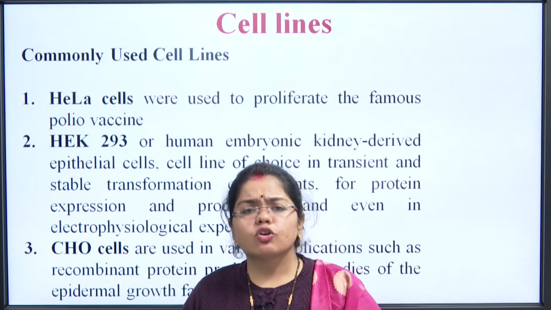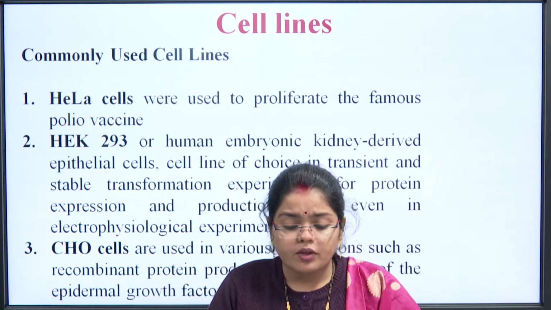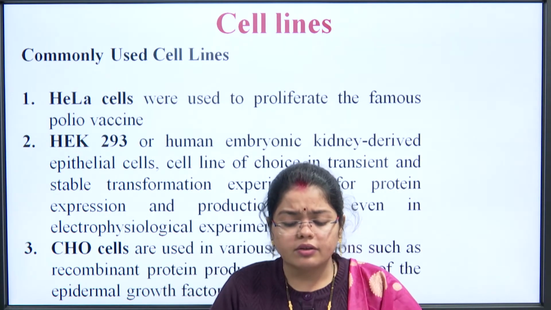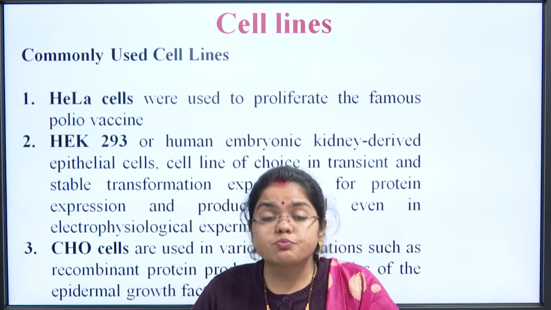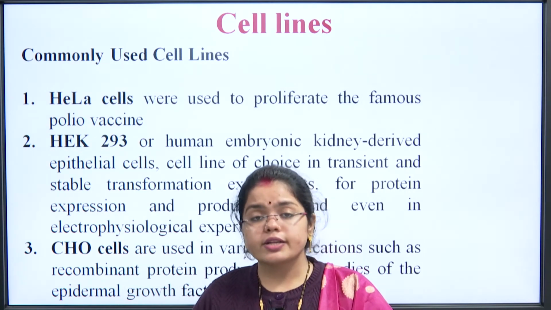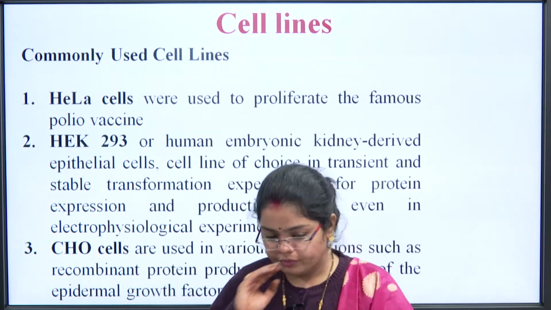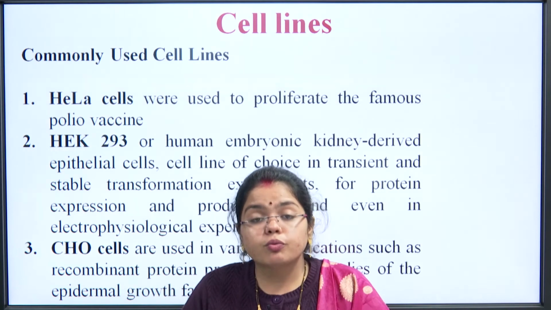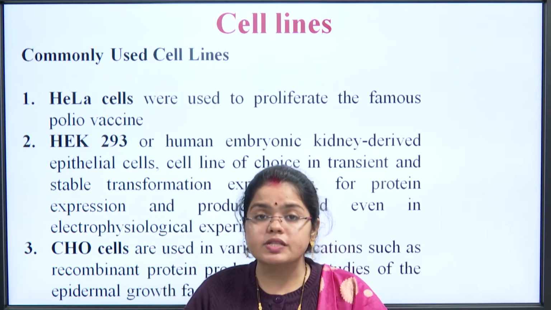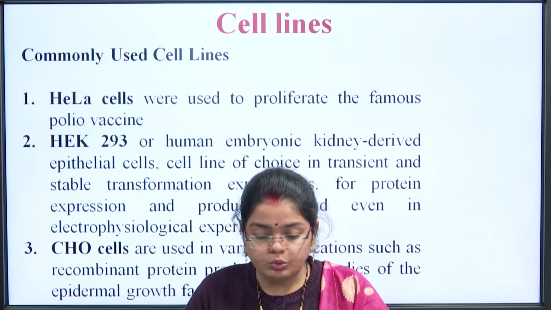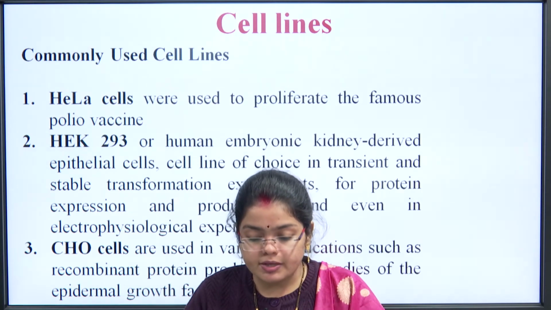Coming to the next slide, the commonly used cell lines for cell culture are HeLa cells and HEK293. HeLa cells were used when we were developing the polio vaccine. Then HEK293, the human embryonic kidney derived epithelial cell, is the complete name of the cell line. The cell line of choice is in transient and stable transformation experiments.